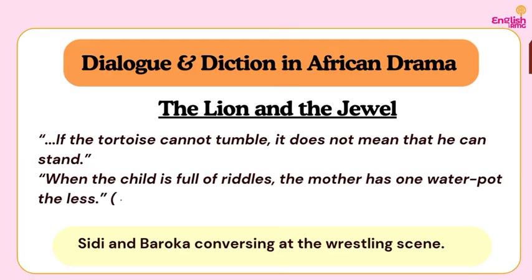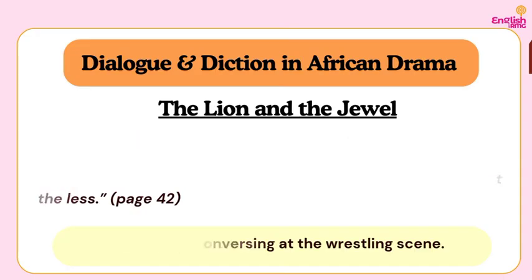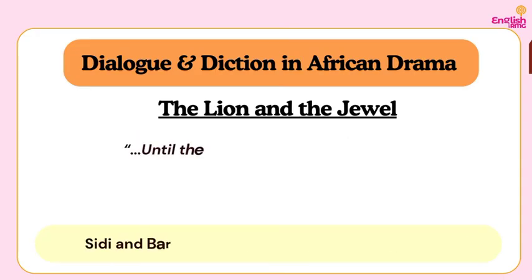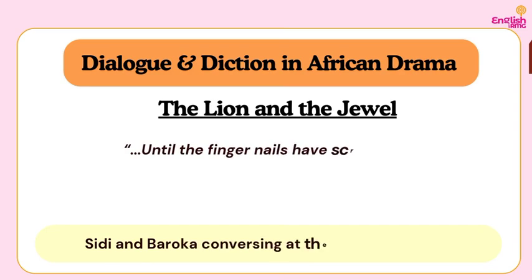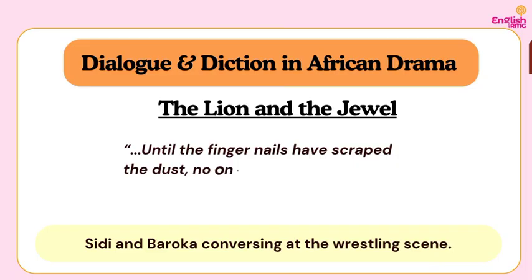So here we have African proverbs in the English language. Do you understand? For example, here we have, "If the tortoise cannot tumble, it does not mean that it can stand." So this proverb is the African version of it. If I want to translate it, but because the author is an African, he is able to do what? Translate it into English. Also, we have another one.